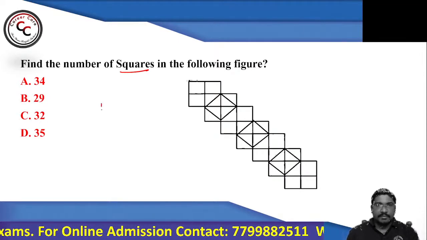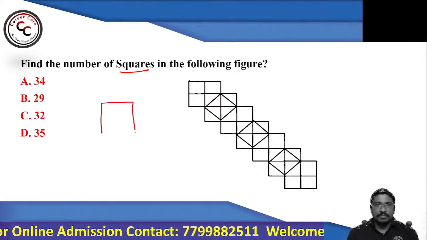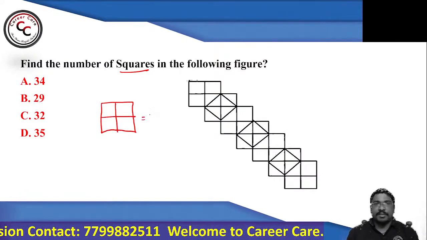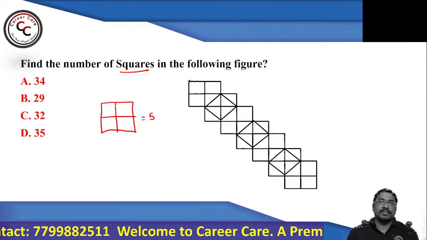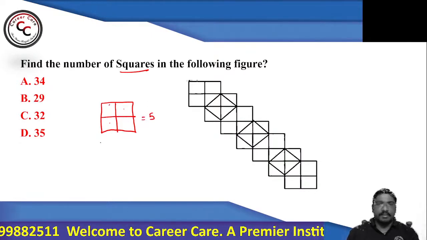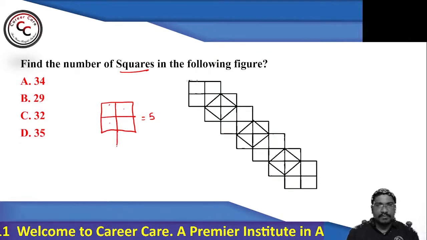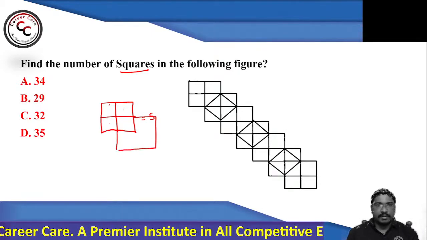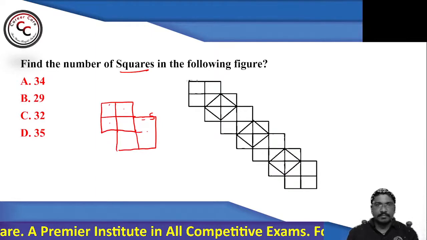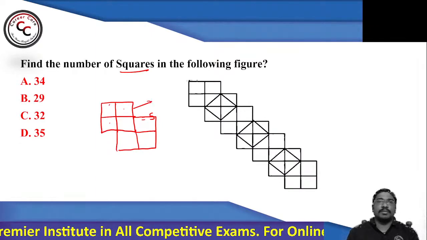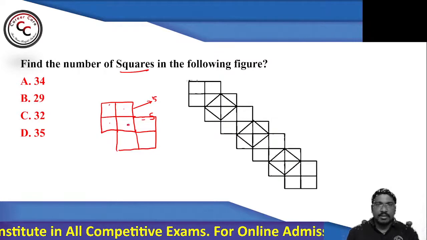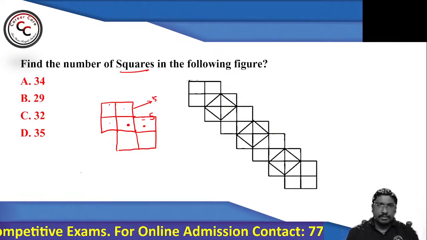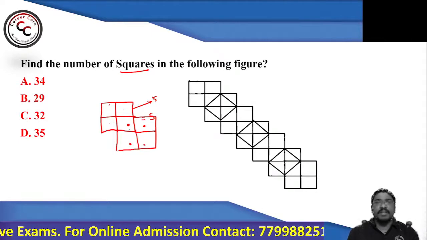Okay, fine. See, those who have some confusion, just see once. So whenever you can find this shape, we know that there are 5 squares. 1, 2, 3, 4 and the bigger one. So here you can find one more pattern like this in the given question. It's just like a staircase, right? So in this you can say there are 5 squares. Here also if you see 1, 2, 3, 4 and the bigger one 5.